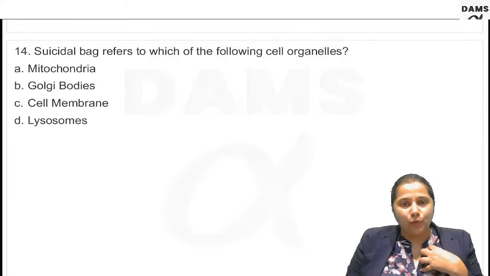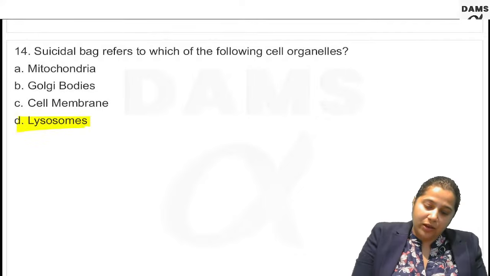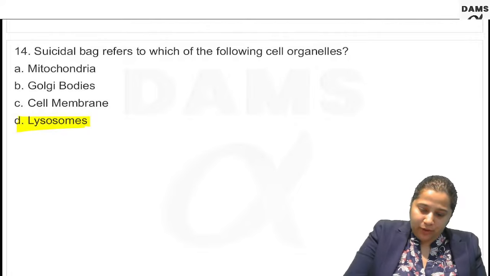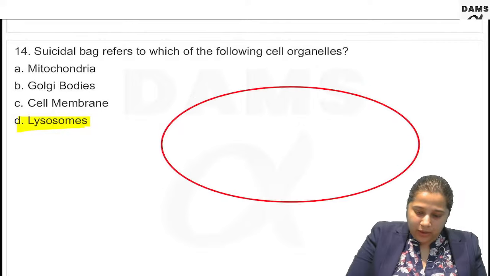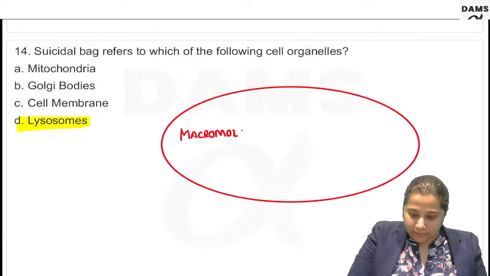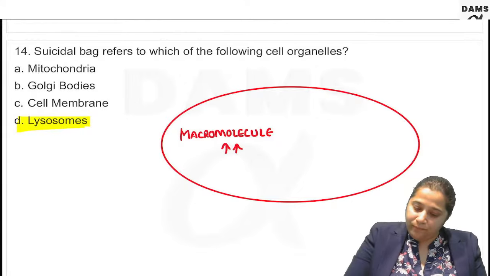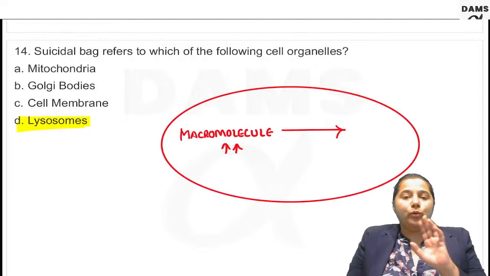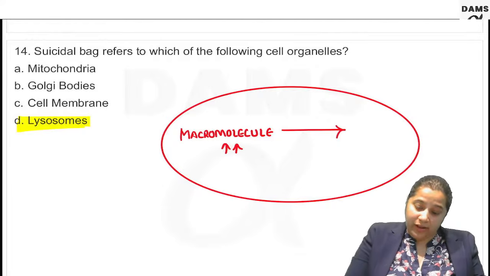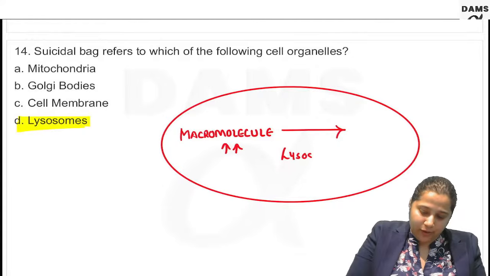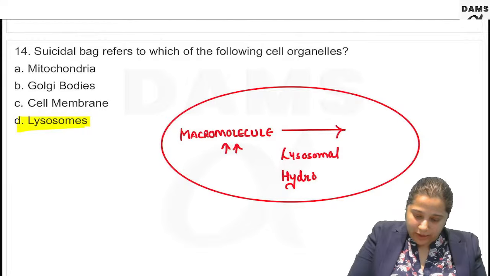Suicidal bag is referred to lysosomes. Any macromolecule that is there will come to the lysosome. That macromolecule will keep on accumulating in the lysosome. It will never be converted to any micromolecule if the lysosomal hydrolases are absent. So the purpose of lysosomal hydrolases is to convert that macromolecule into micromolecule.